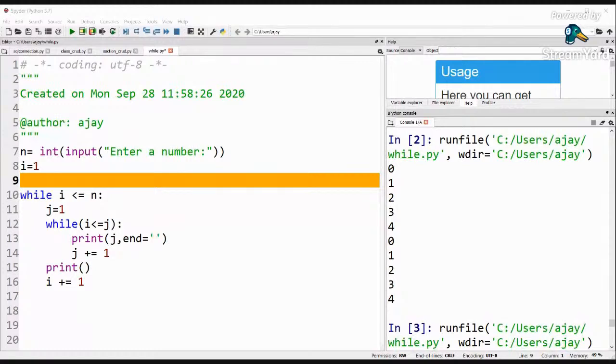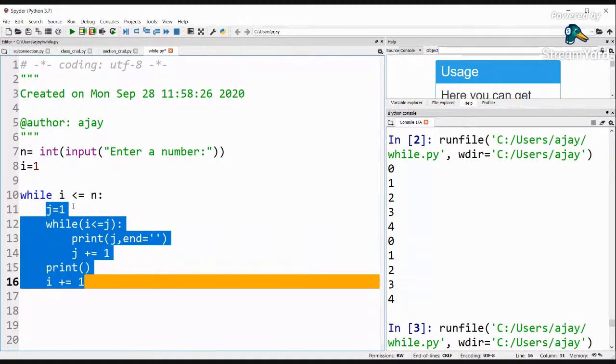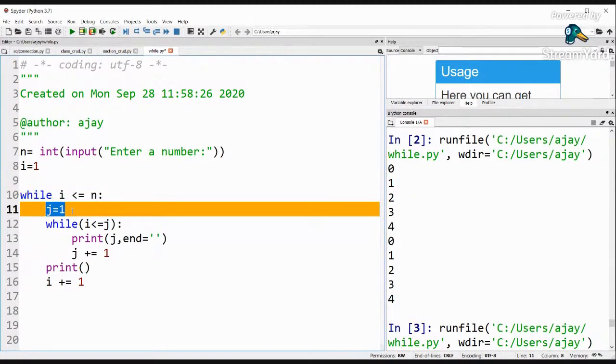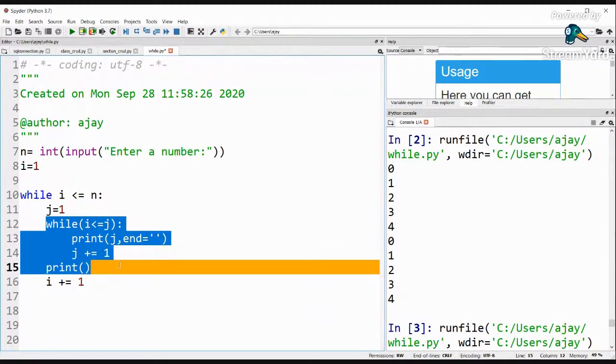Now this looks a bit confusing, but it's not really confusing, children. This is the outermost while loop. Inside this while loop, we have this block of code. Whatever we have inside this outermost while loop is going to run till this condition is true. Then there is j equal to 1, and then again a while loop has started.